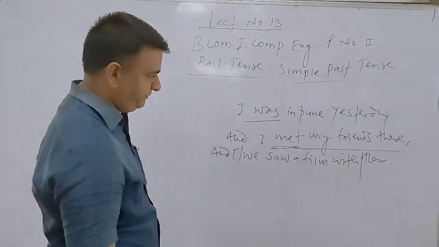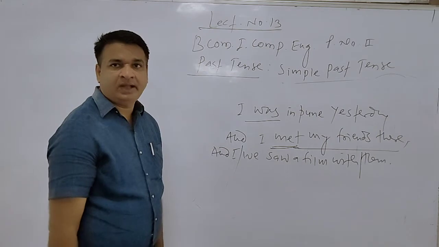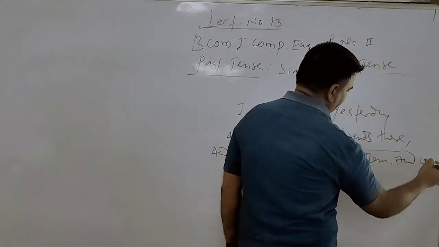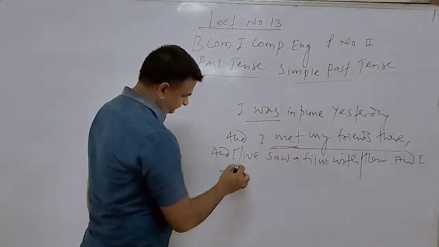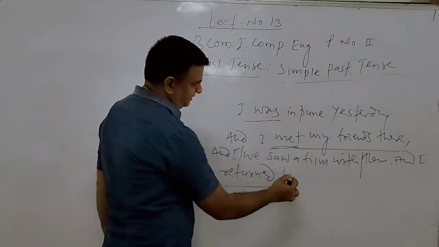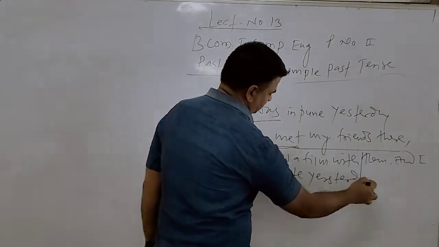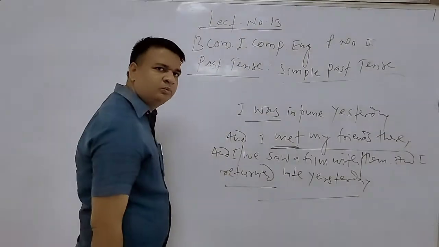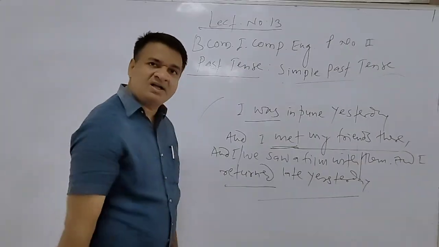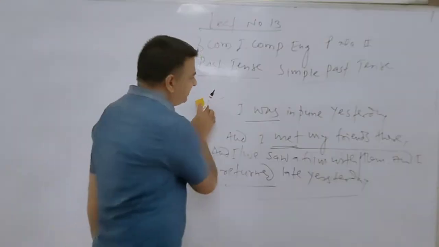And this way we can narrate the activity, and again say, and I returned late yesterday night. Yes, I came from Pune yesterday. So this way we narrate the action in the past by using the verb form of the simple past tense.